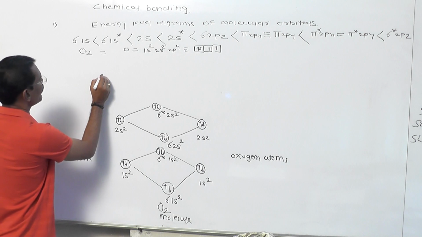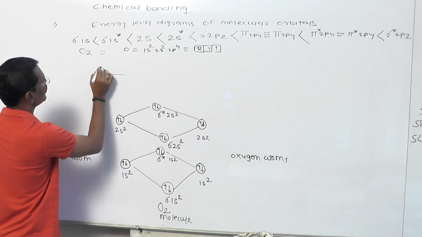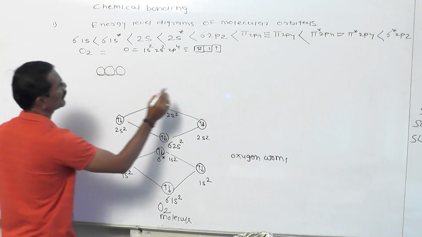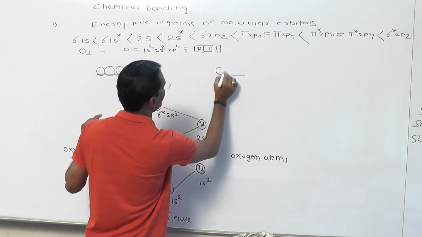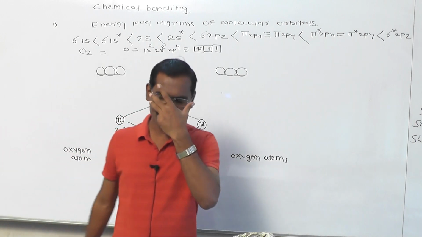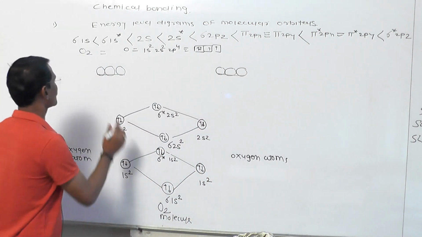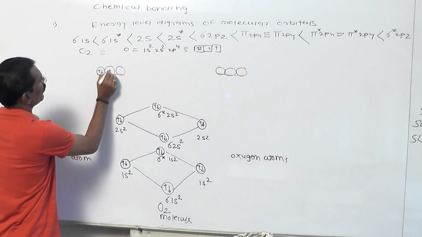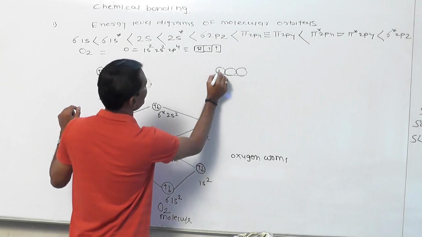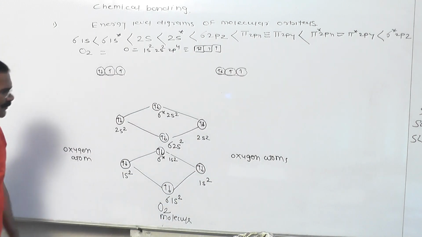Now next we have a very interesting point. Now we have the p orbital. In the p subshell we have 3 orbitals: 1, 2 and 3. Out of those 3 orbitals, one is pz, which is called sigma 2pz, and the others are px and py. These 3 orbitals contain only 4 electrons, because it is 2p4. Yes or no? This is 2p4. It contains only 4 electrons.